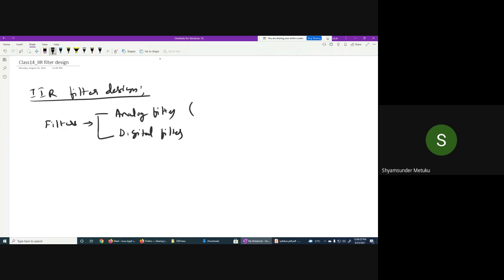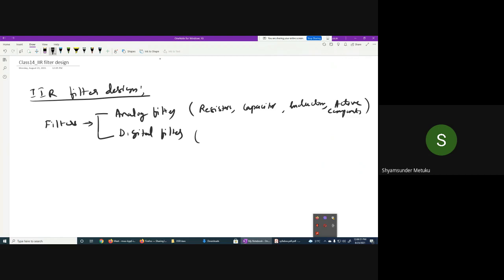So when do you call it an analog filter? When we use resistors, capacitors, inductors, and active components. There are the other four. Generally, we use active components like op amp, as I just mentioned. So if we are going to design a filter using analog components, we call it an analog filter.